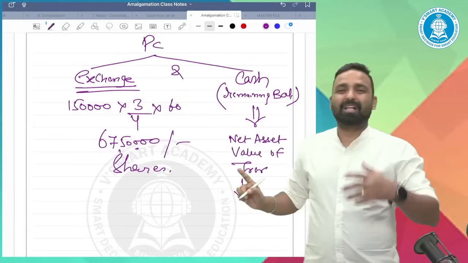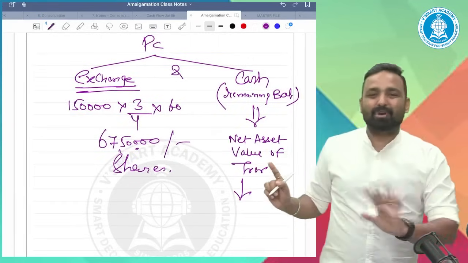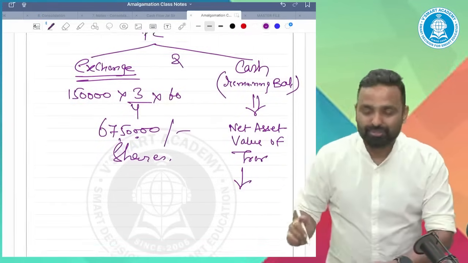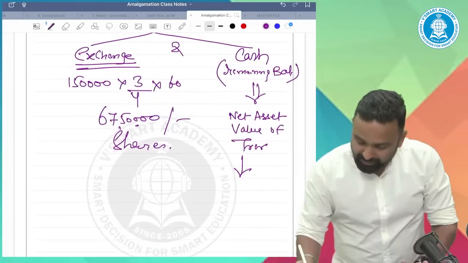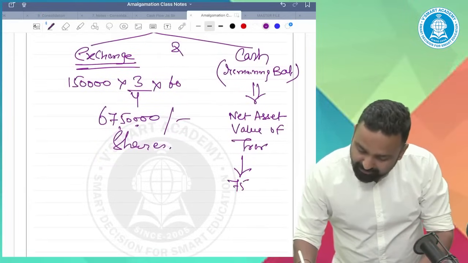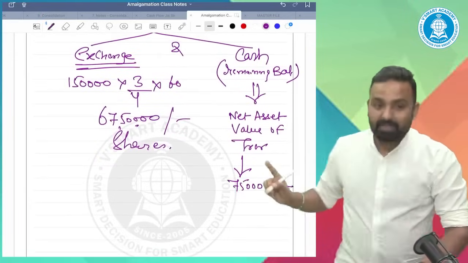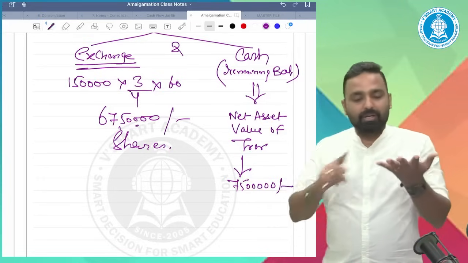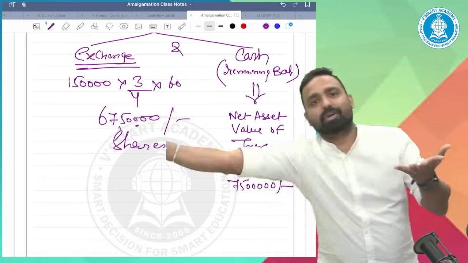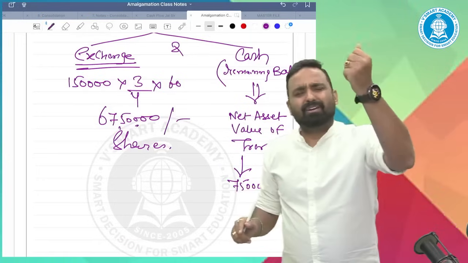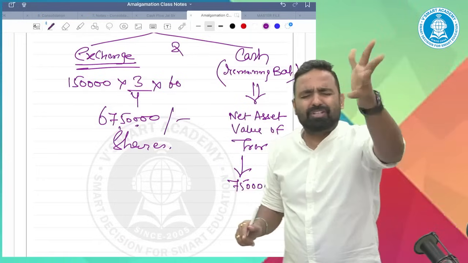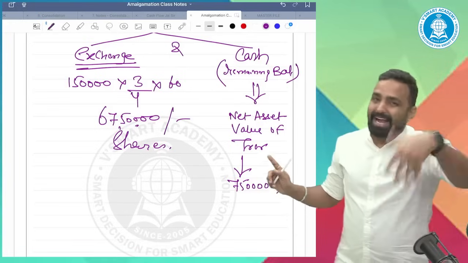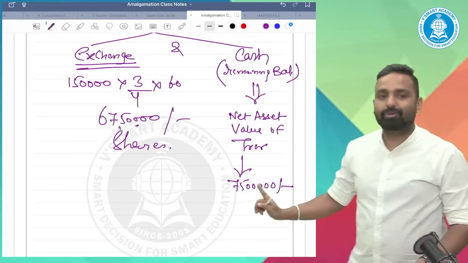Suppose you have calculated the net asset value, and suppose it was 75 lakh. How will you calculate? All assets at market value, minus all liabilities, minus payment to PC and payment to preferential holders. If preferential holders are not given, then ignore them. Goodwill, add it. So the total net asset value is 75 lakh.